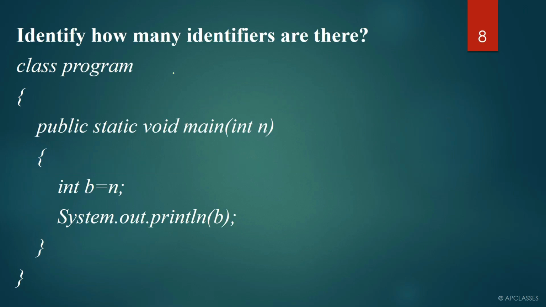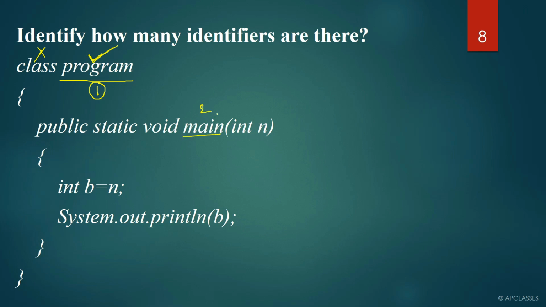Now identify, how many identifiers are here in the program? Let's identify this one. How many identifiers do we have? Okay, here we have the first identifier. This is the first identifier, isn't it? Why? The reason is, this is the class name. This is not an identifier. Remember, this is not an identifier. This is the name given by me, the name given by the programmer. So here this is the first identifier.